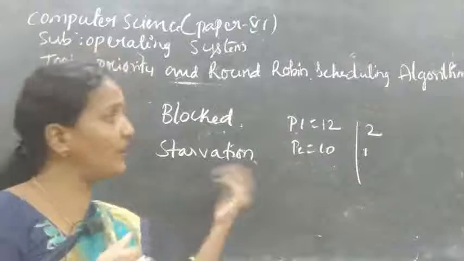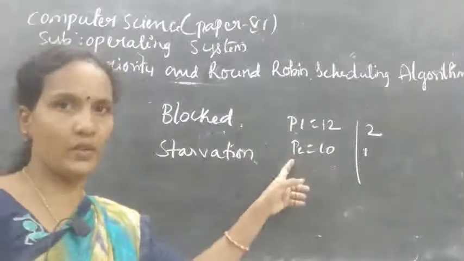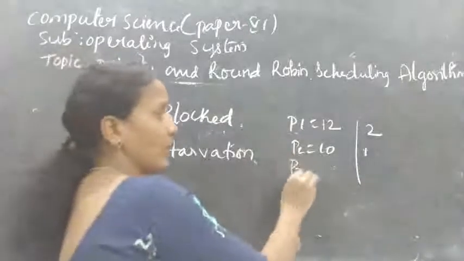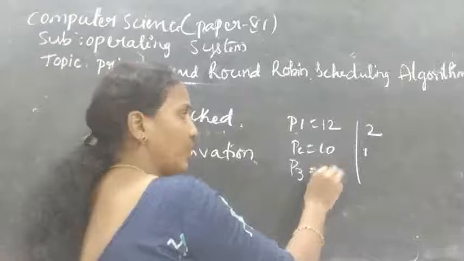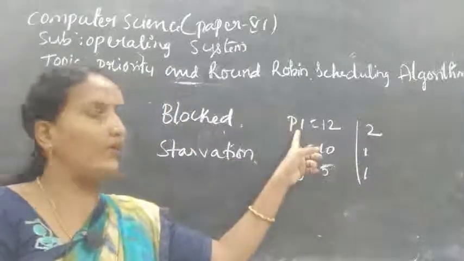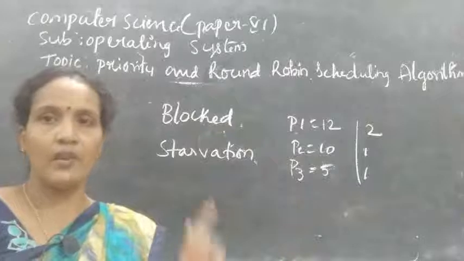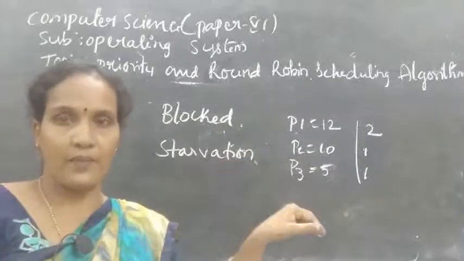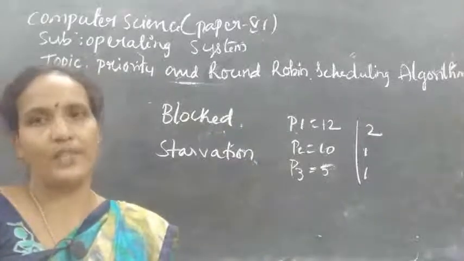When P2 is executing, a new process enters the queue with the same priority 1. So P1 is ready for execution, but it is blocked. The processor is busy.